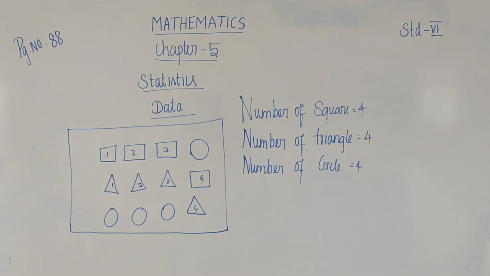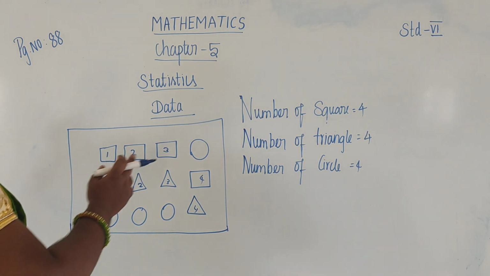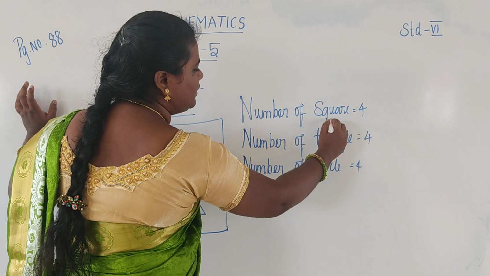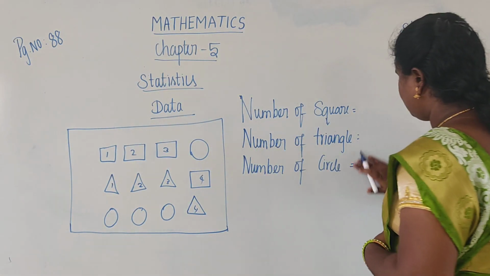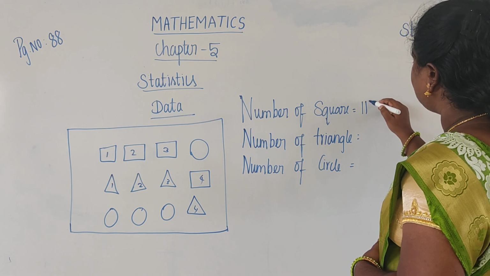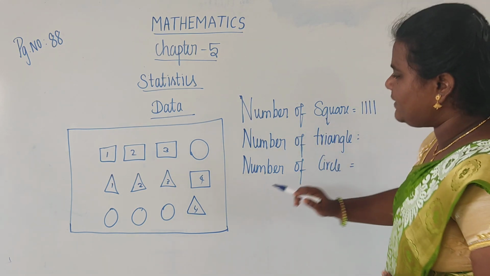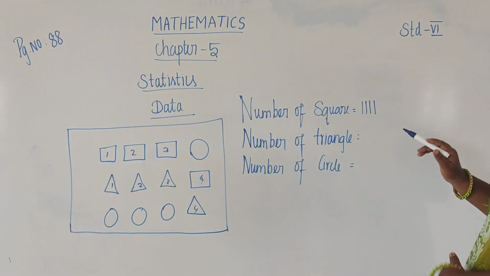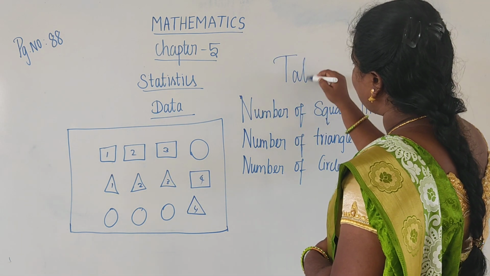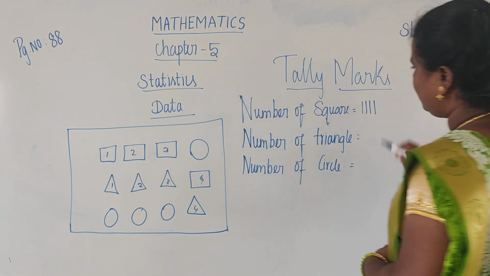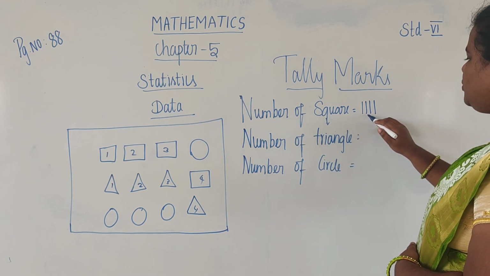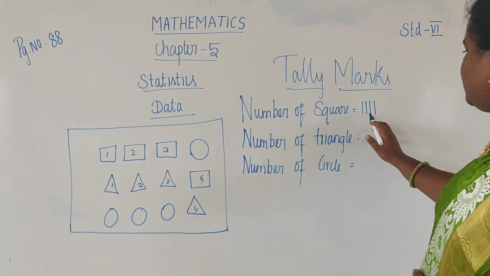What is tally marks? Students, say what is tally marks? For this one, the number of squares is 1, 2, 3, 4. So the number of squares, 1, 2, 3, 4, is denoted in tally marks. Okay, students, 1, 2, 3, 4.